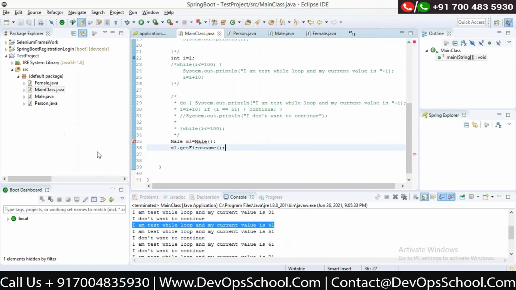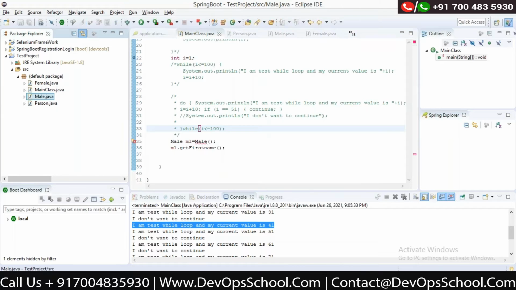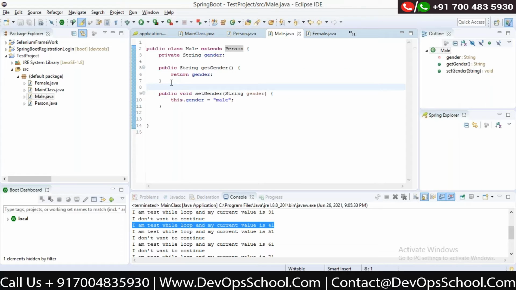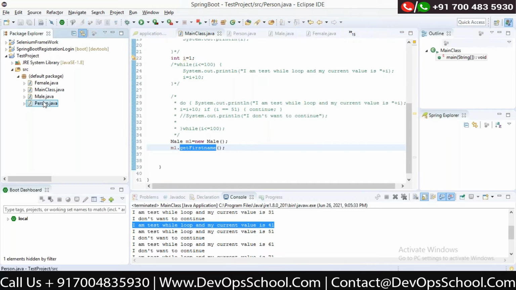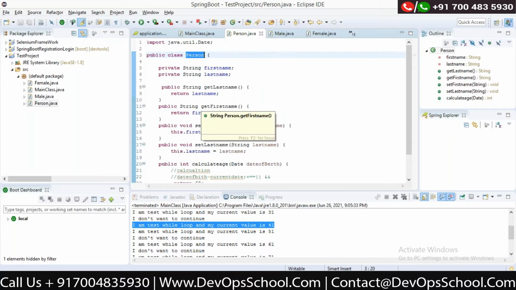Okay, what is wrong with this? Why is it not allowing me to create it? Oh, sorry. Okay, so when you create an object of male, you can access the first name and last name also. Why? Because we have extended the property of this person class. So you can inherit the property of your parents in this way.